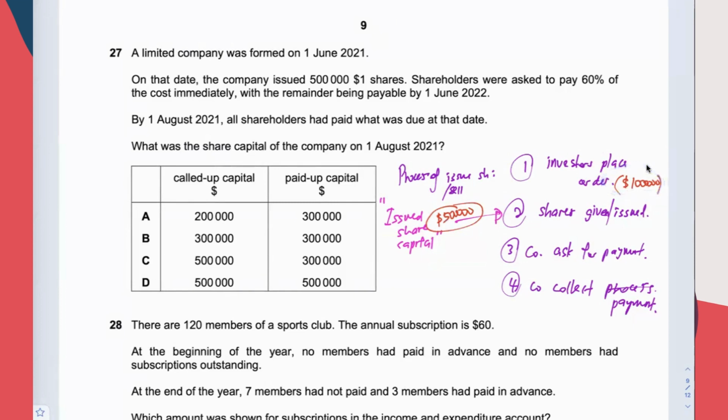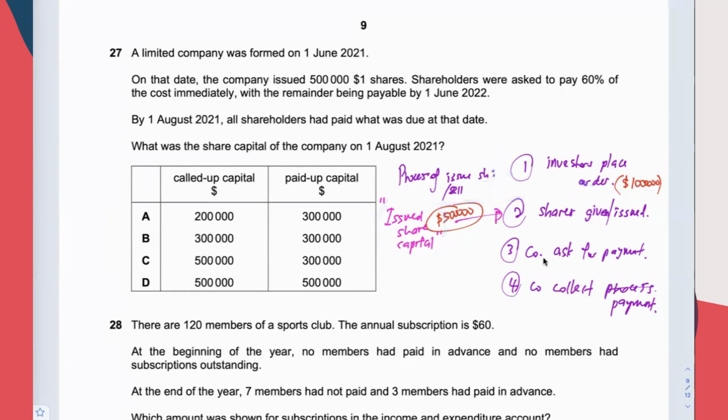But it takes some time lah. It takes some time for the company to give the shares. From time to time, the issue share capital will keep increasing, depending on how much has been given so far. So this is the amount of shares that have been ordered by the investor, and issue share capital tells you how much has been distributed to the investor. Therefore, this can never be more than the order placed.